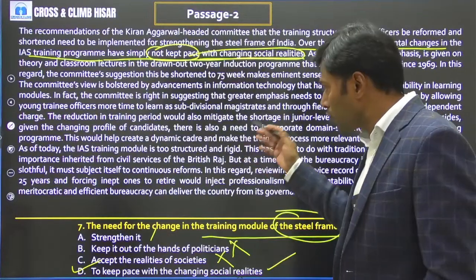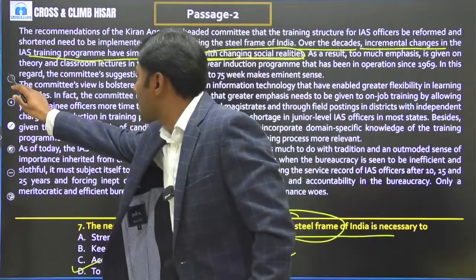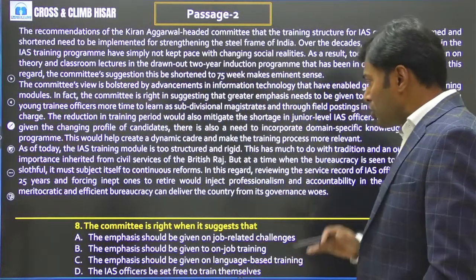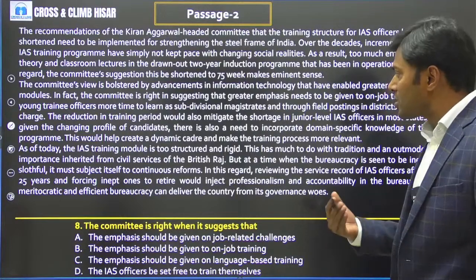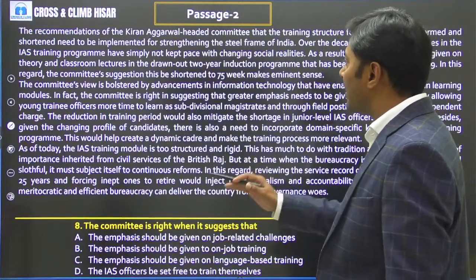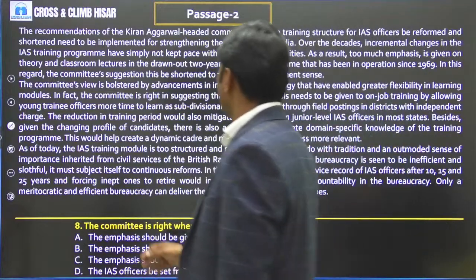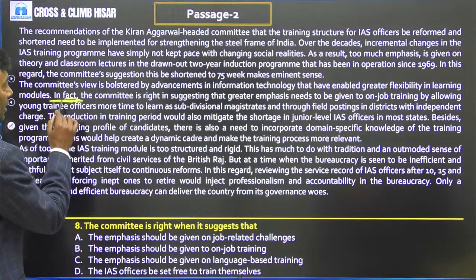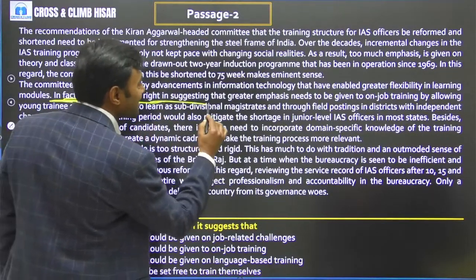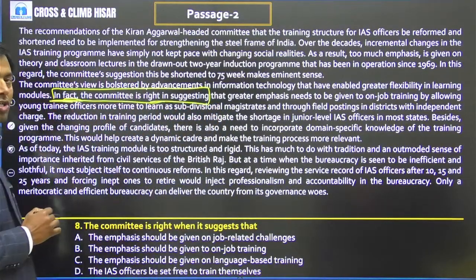Right? Chalo, moving to the next question. The committee is right when it suggests that... In suggesting what the committee is considered to be right. ये सीधे सीधे यहाँ लिखा है. The committee is right when it suggests. You need to see the line. In fact, the committee is right in suggesting. तो in the suggestion of what the committee is right.